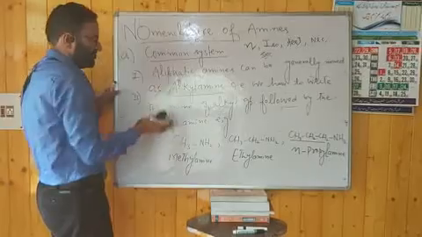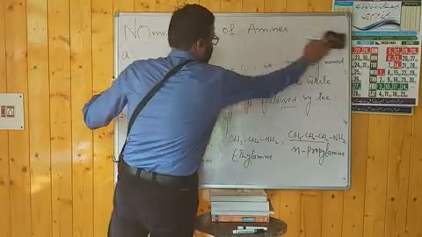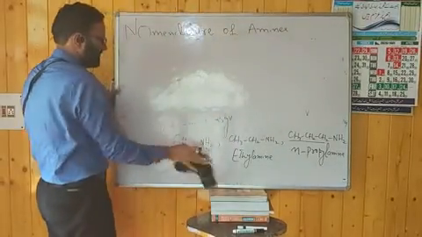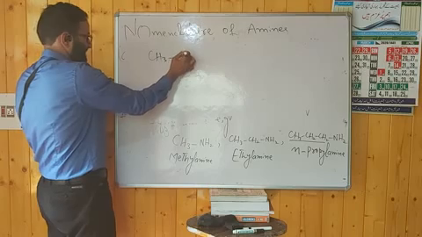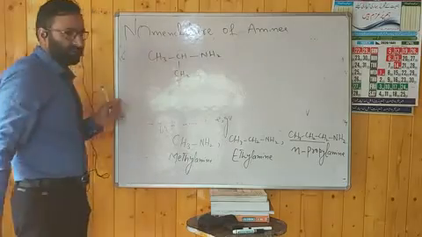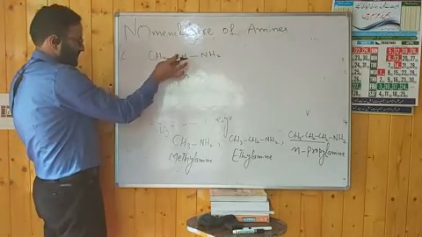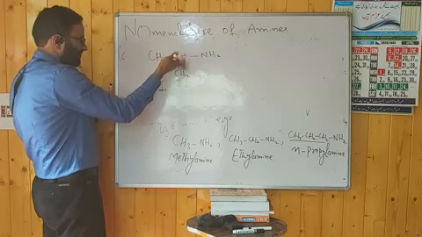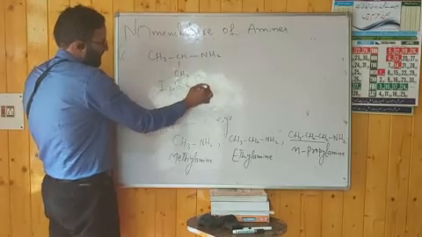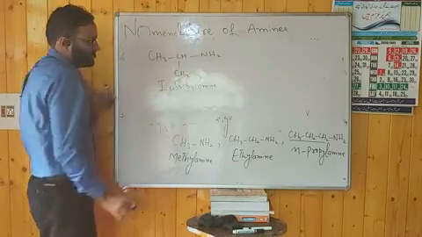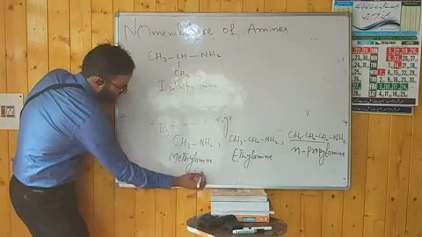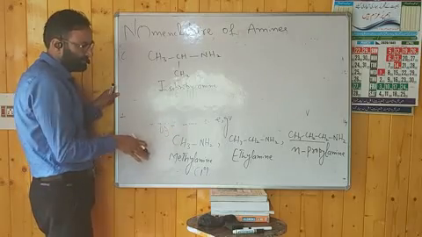N-propyl amine. I will take another example to clear the system. Let us take another example: CH3, you have NH2. How will we name it? It is isopropyl. There are three carbon atoms, but one is a side chain. It is isopropyl, and it will be the amine: isopropylamine. But if you consider these examples, it is a 1 degree amine, a 1 degree aliphatic amine.